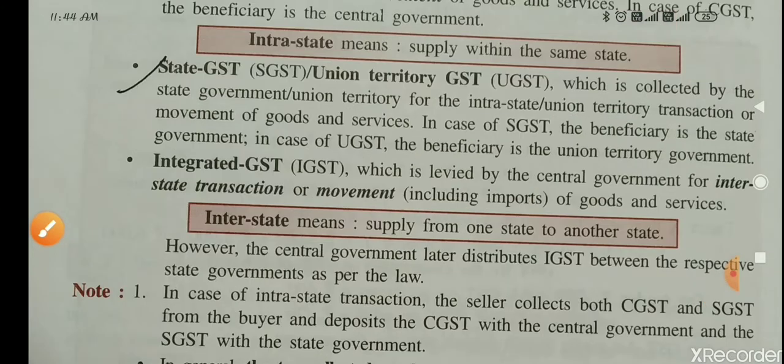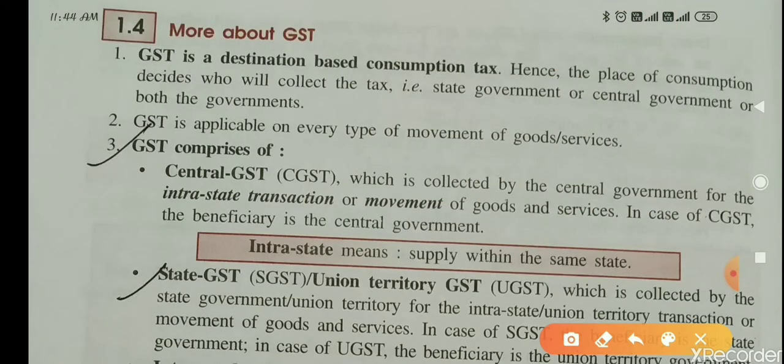Now more about GST. Here you have to understand GST comprises, means includes. GST includes CGST, Central GST, SGST, State GST, or you can say UGST, Union Territory GST.